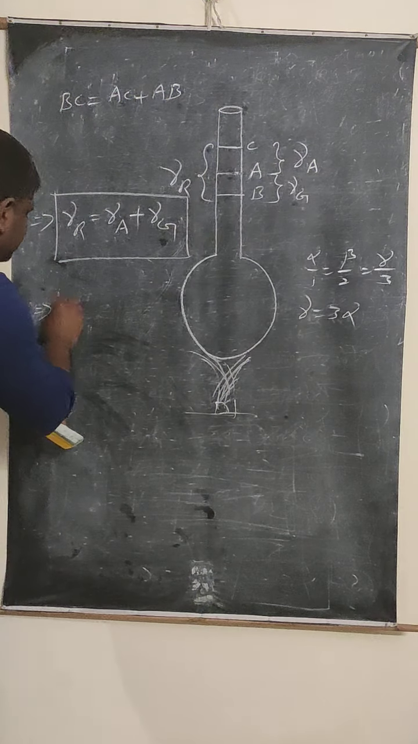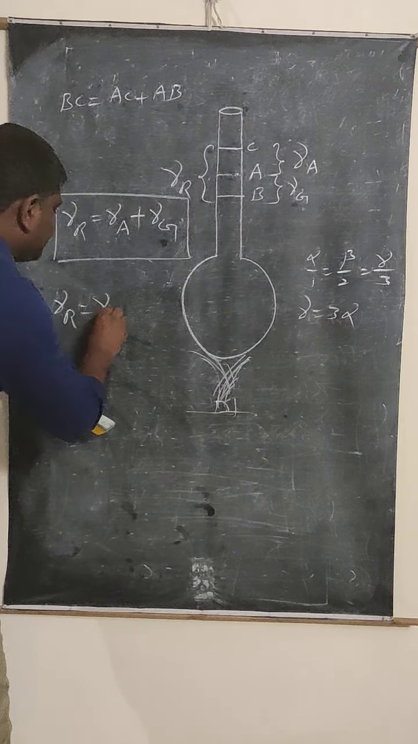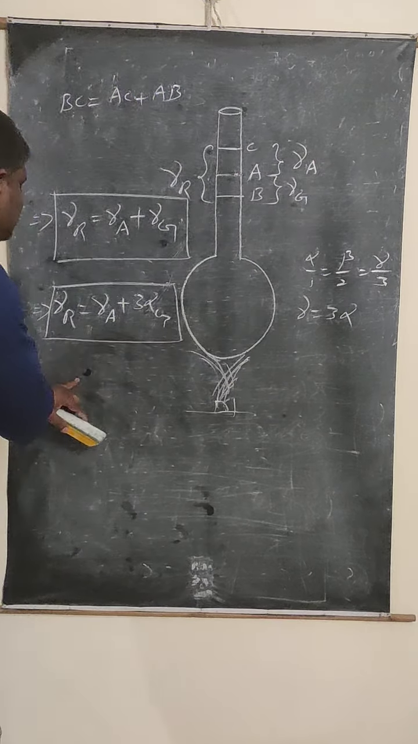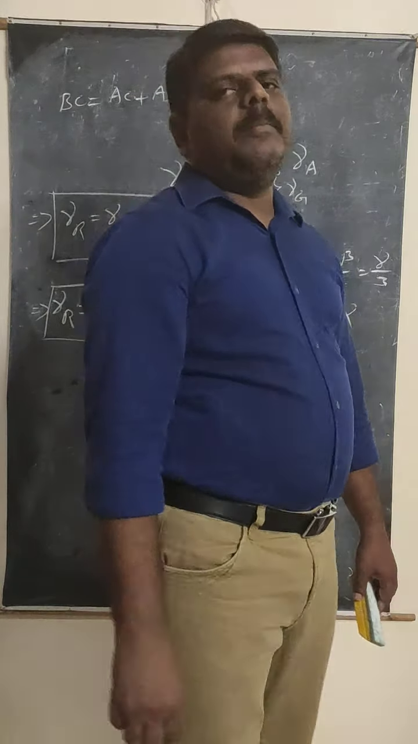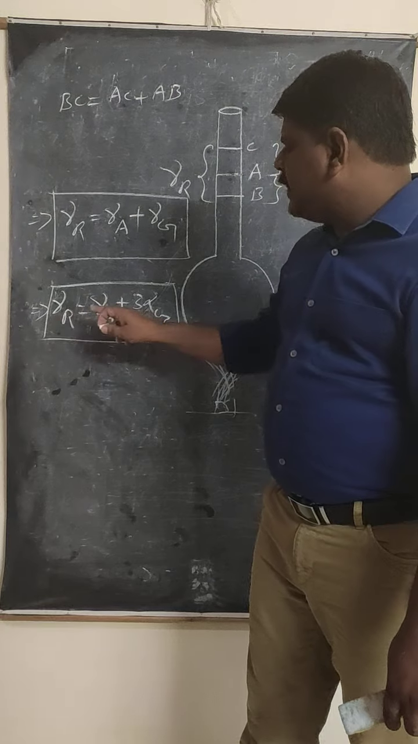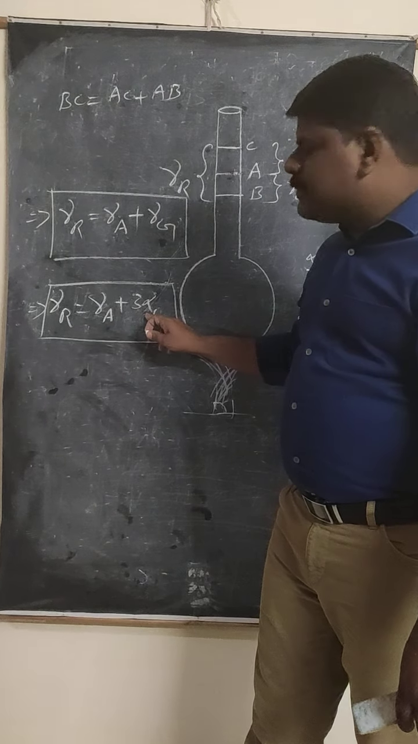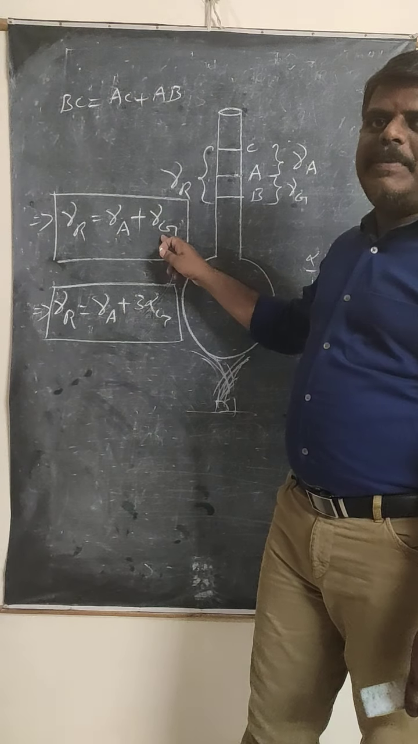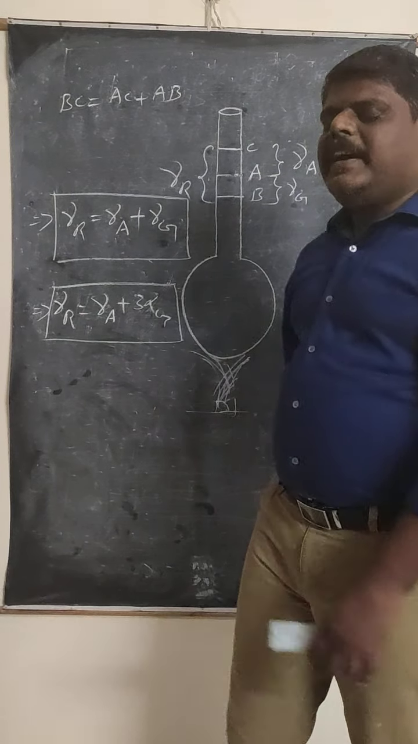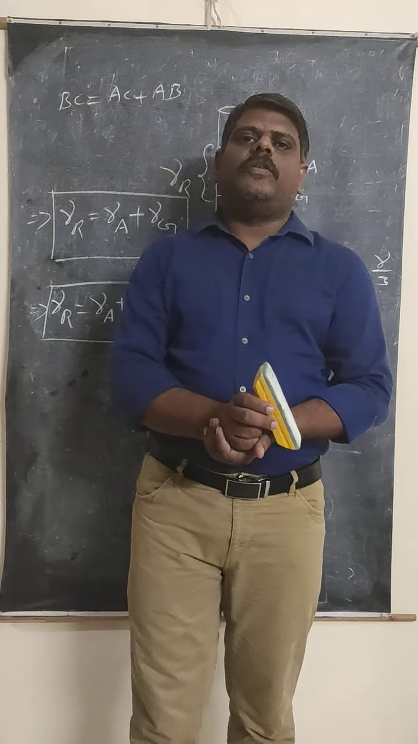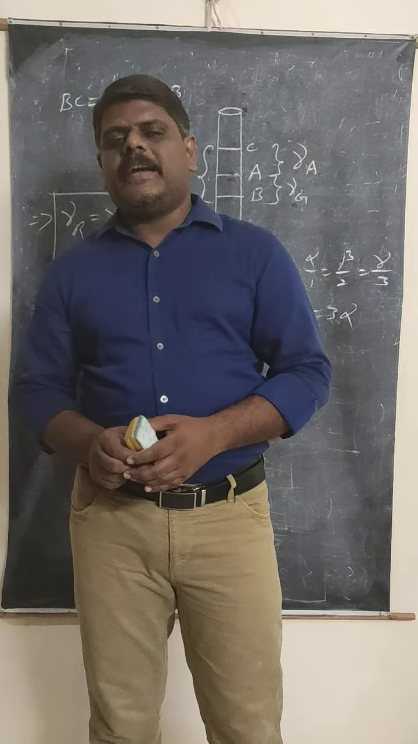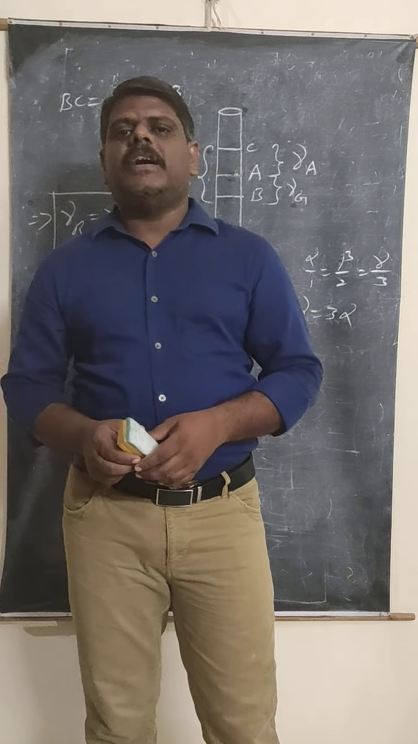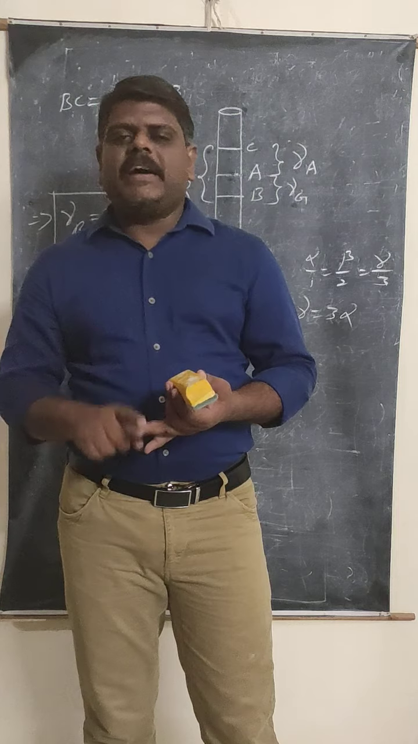So what happens to the equation here? Gamma R is equal to gamma A plus 3 alpha G. This is the relation between gamma R and gamma A itself. Gamma R is the coefficient of real expansion, gamma A the coefficient of apparent expansion, alpha G the linear expansion of glass because it is a glass flask, and gamma G is the volume coefficient of expansion of the glass. So in this way the liquids have two types of coefficient of expansion you have to remember. Why do the liquids not have alpha and beta? Because the liquids do not have a particular shape. That's why alpha and beta values are not there.